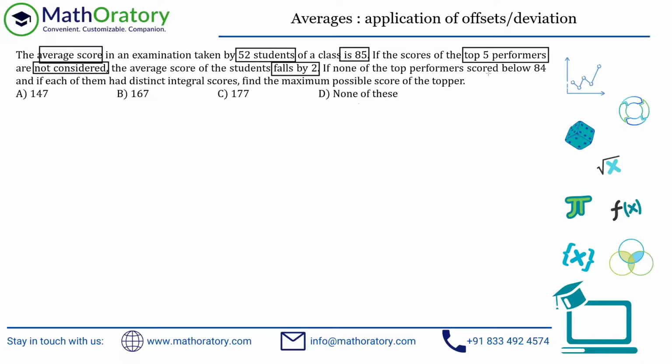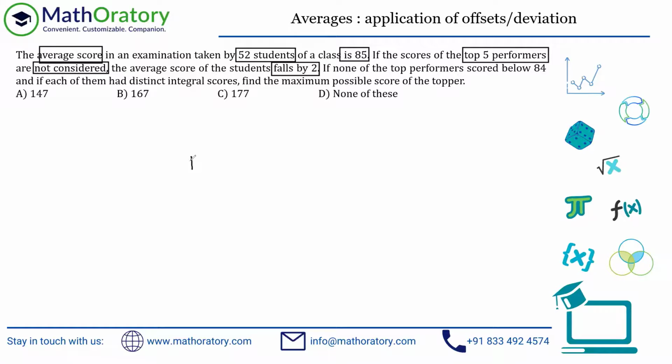If none of the top performers scored below 84 and if each of them had distinct integral scores, find the maximum possible score. Oh, great. So first, let me work on the initial information. Then I'll come to this last sentence. I'll explain it to you, how to go ahead with it. It should be self-explanatory, but I'll explain that nevertheless.